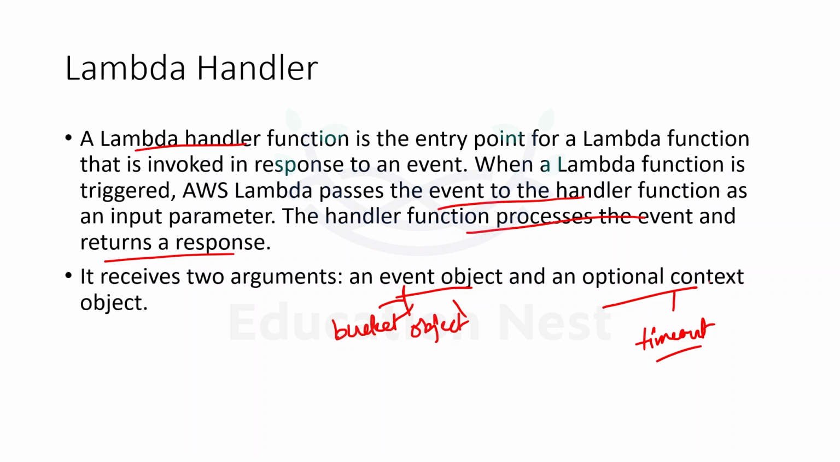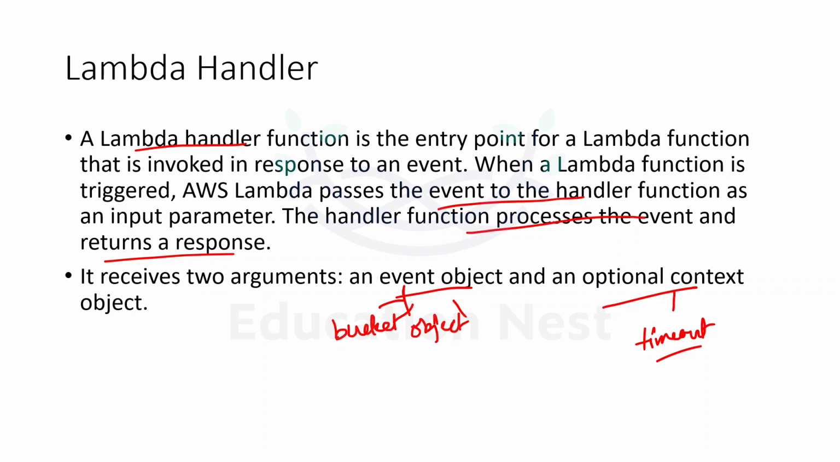Then we can have the logging information. Each language runtime will provide the stream log statements to the CloudWatch log. So the context object would contain the information about which CloudWatch log stream your log statements are being sent to.